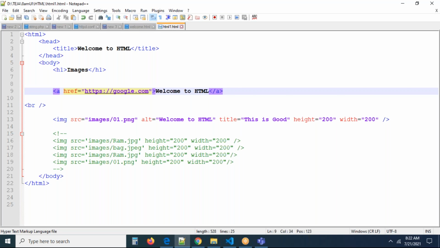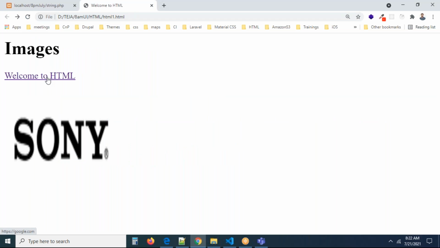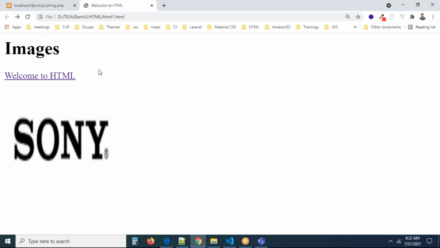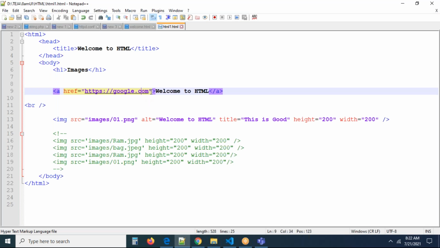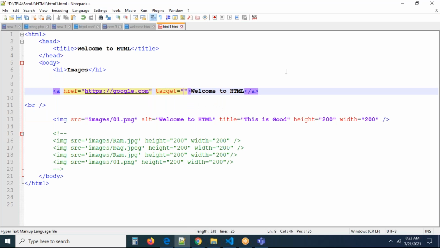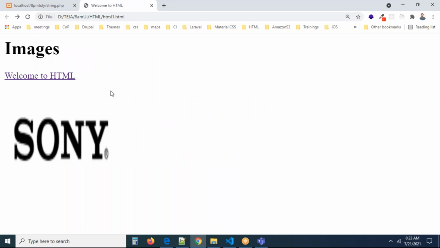But unfortunately, if we click this link, the Google website opens within the same page. I don't want to open it within the same page. I want to open a separate tab and load Google in that. At this point, we can use one more attribute called target equal to underscore blank, a predefined attribute. Because of adding this attribute, earlier Google loaded within the same page.